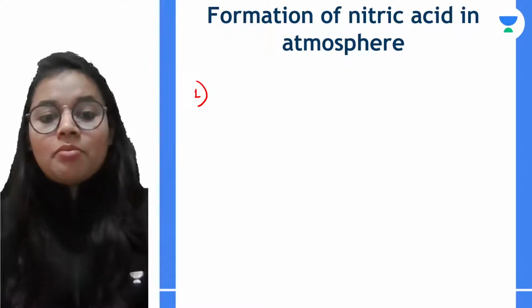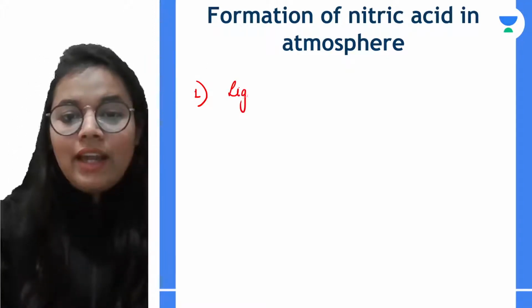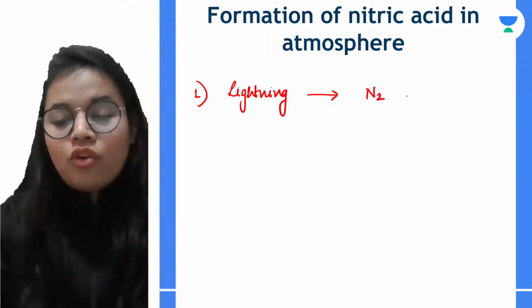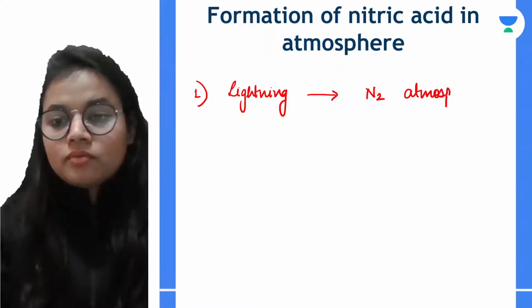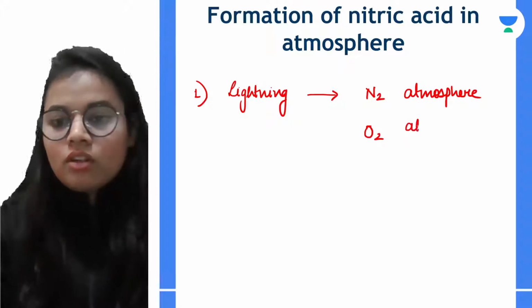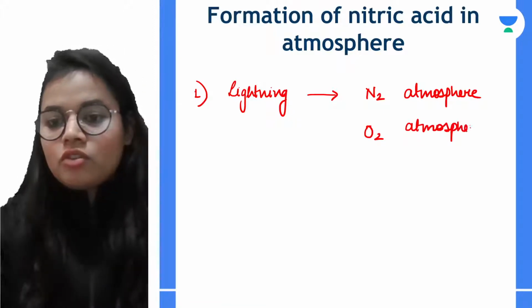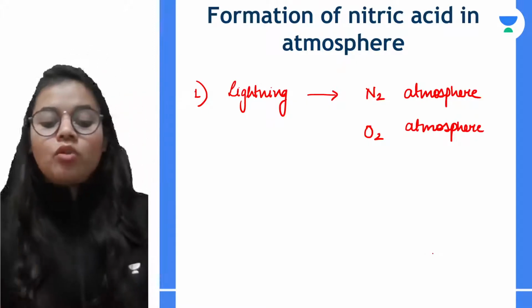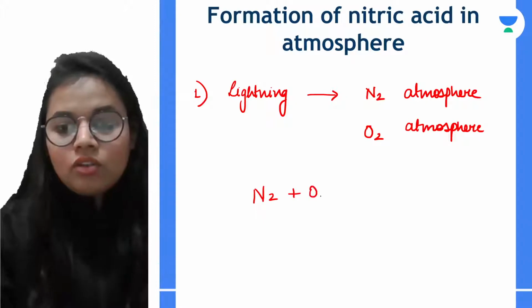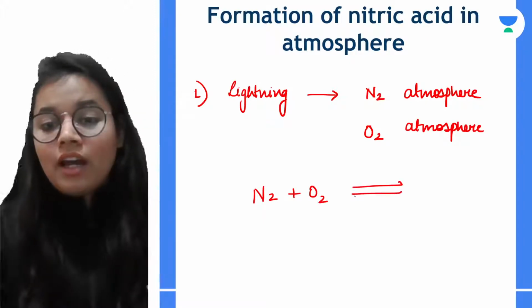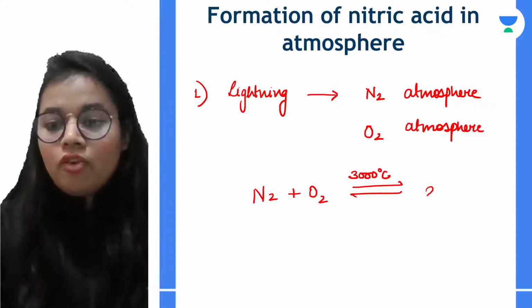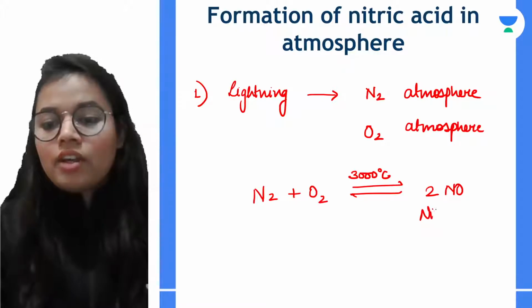During lightning, the nitrogen from the atmosphere combines with oxygen which is also present in the atmosphere. The temperature is very high during lightning, approximately 3000 degrees Celsius, and it forms nitric oxide.